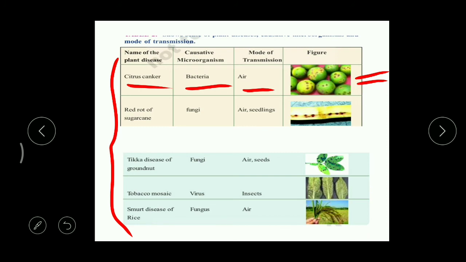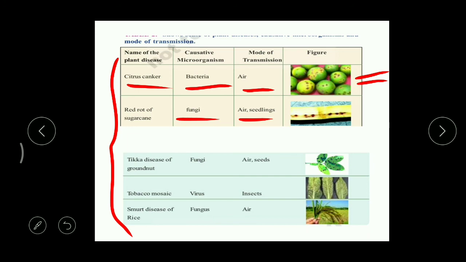And what's the next one? Red rot of sugarcane. It is caused by a microorganism, that's a fungus. And how is it able to spread? By air and seedlings. What are seedlings? Generally, we cannot find any seeds in the case of sugarcane. But how can sugarcane plants be grown? The cane is cut into pieces, and we call these pieces stem cuttings, and these stem cuttings are inserted into the soil, so each piece can develop into a new plant.